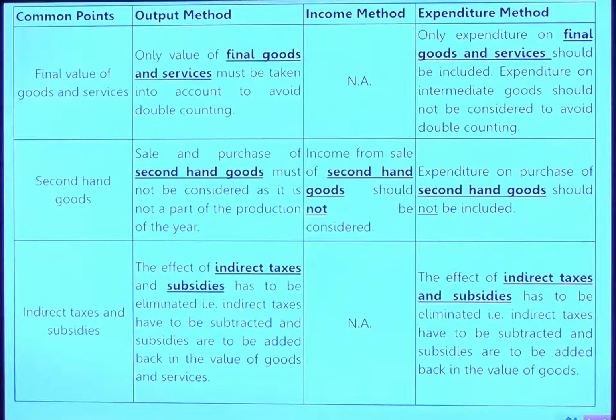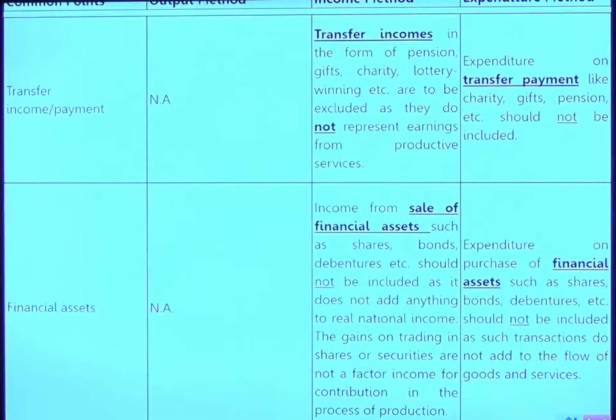In the expenditure method, again second hand goods are not to be included. Indirect taxes and subsidies: in the output case you have to eliminate them, that is, you have to reduce because these are already added in the cost of production. In the second case it is not applicable. In the third case also you have to reduce it because these are already added. So I repeat, these are the output method versus the income method versus the expenditure method. Transfer payments, or income transfer payments, meaning donations etc., are not to be covered. For example, if my income is 10 lakh rupees, it is already added. When I give a donation to someone else, it is not his new income, so it should not be considered. And in the third, again it is not considered at all.